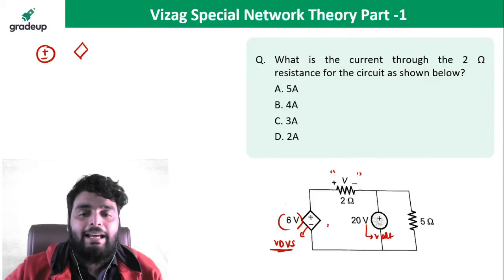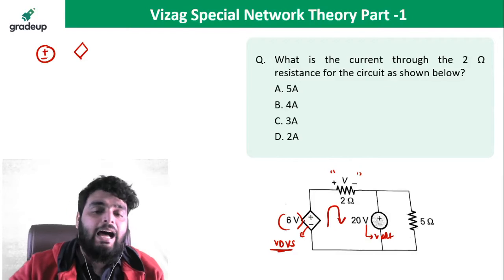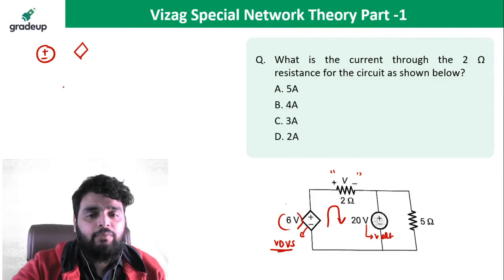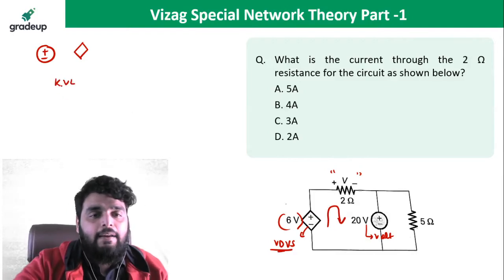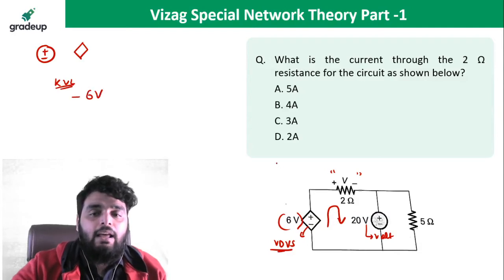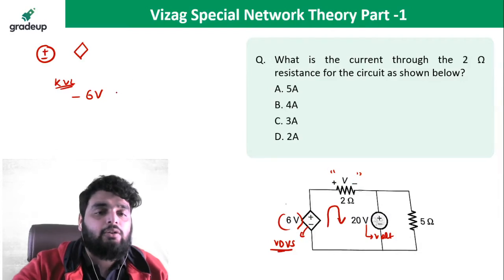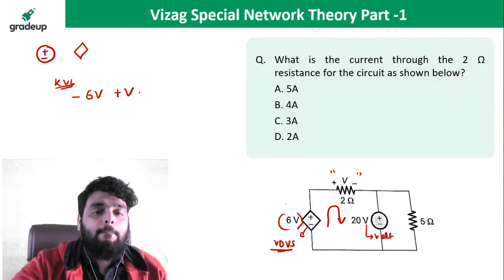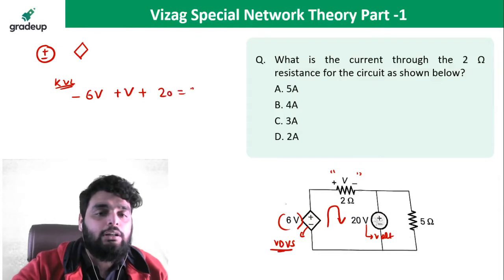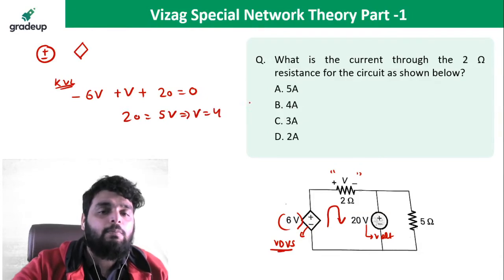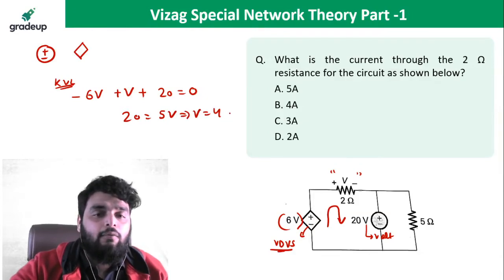So I can apply the KVL here. Why? I know the voltage is 6V here. So if I apply the KVL, I can write minus 6V plus the voltage across 2 ohm, which is V, plus the voltage source magnitude 20, equal to 0, right? So 20 equals 5 times V. From here, V comes out to be 4 volt.